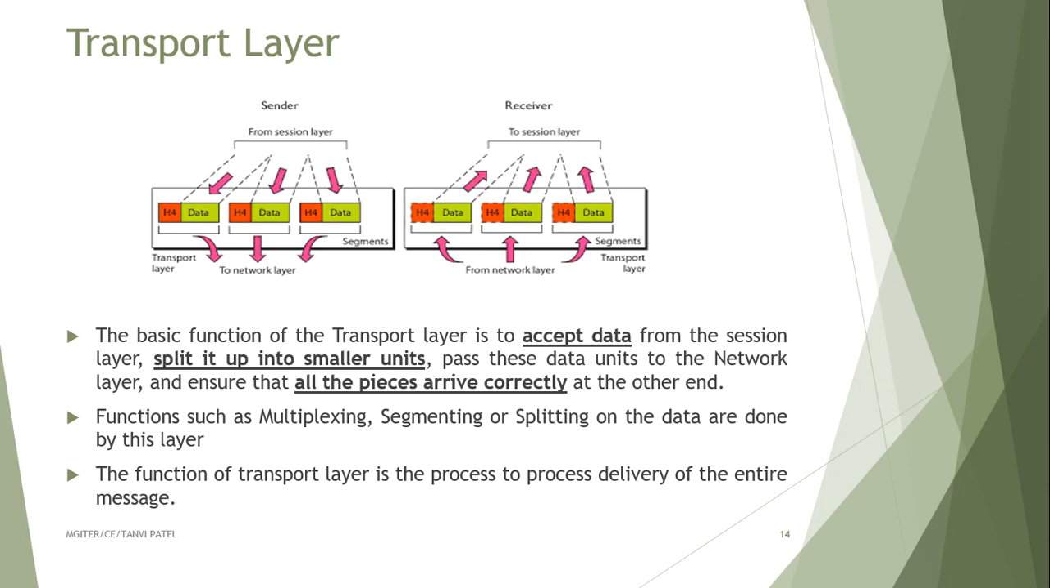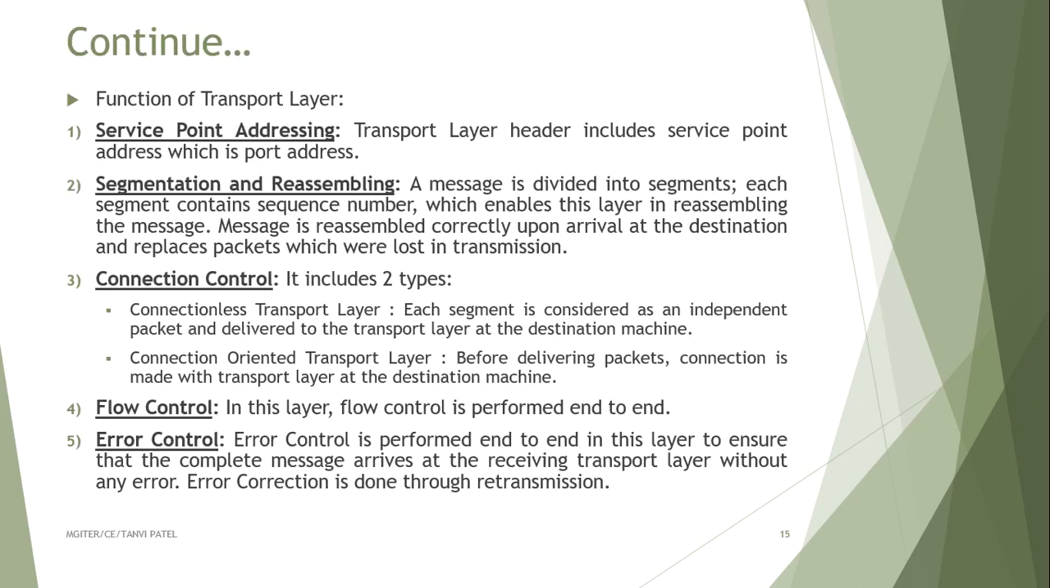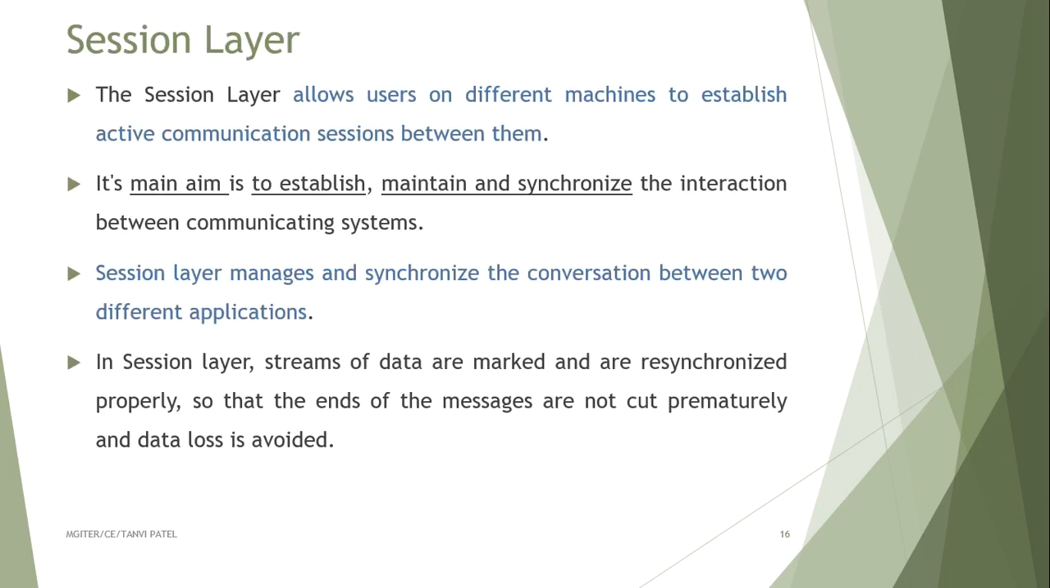The function of the transport layer is the process delivery of the entire message. Functions of the transport layer are service point addressing, segmentation and reassembling, and connection control. It includes two types: connection-less transport layer and connection-oriented transport layer, flow control, and error control.